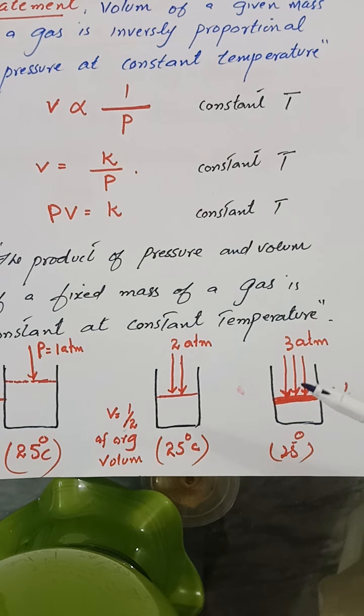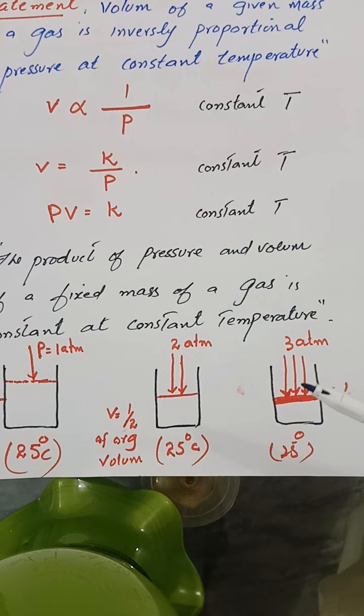Now we have to prove mathematically whether the product of PV remains constant at constant temperature or not. From the experiment data, when the pressure was 1 atm, the initial volume was 1 decimeter cube.